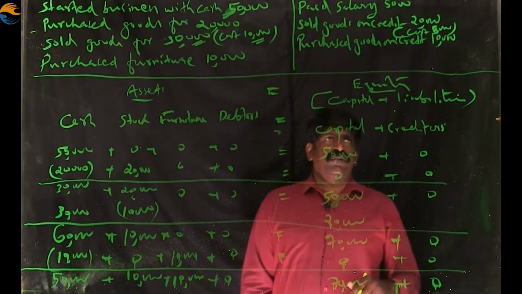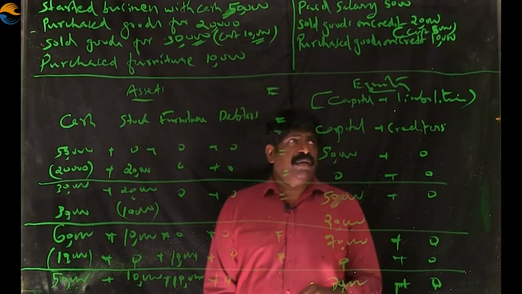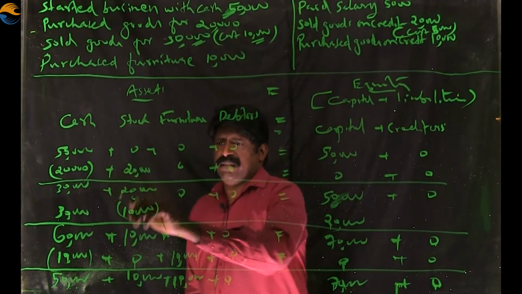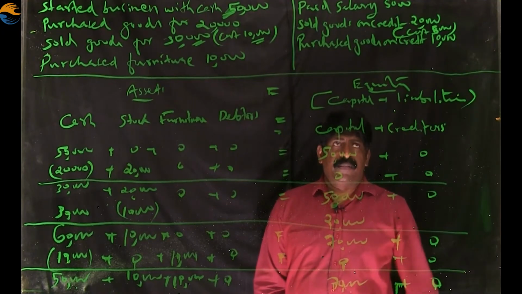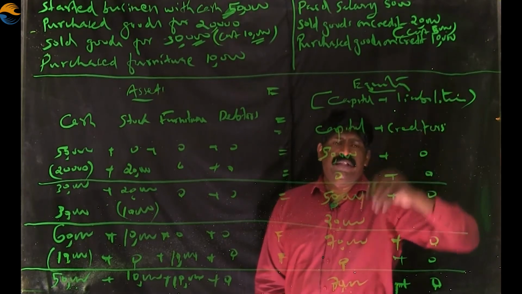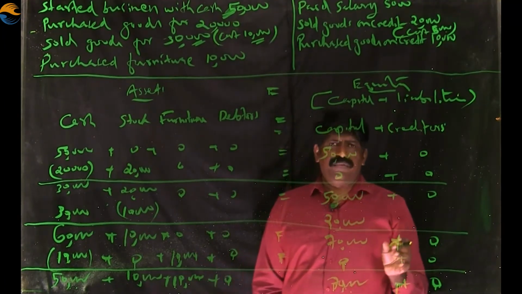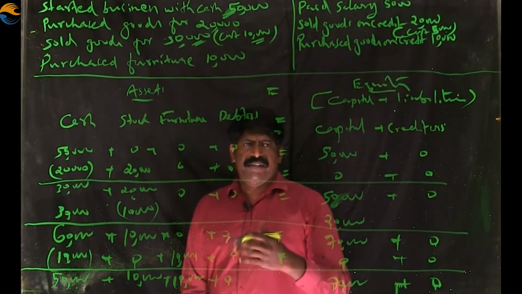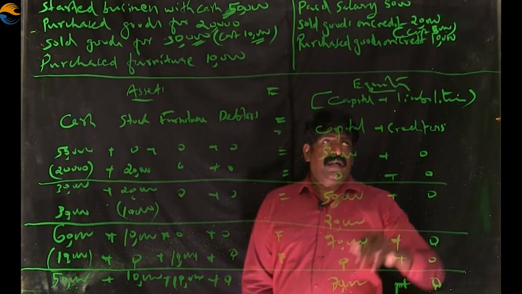Next transaction, sold goods on credit, 20,000. Cost 5,000. It is similar to the third transaction. When we make a sale of goods, the actual cost of the goods is only 5,000. It was sold for rupees 20,000, meaning there exists a profit of 15,000. The stock will get reduced by 5,000. When we sell goods, the stock will get reduced by 5,000, and